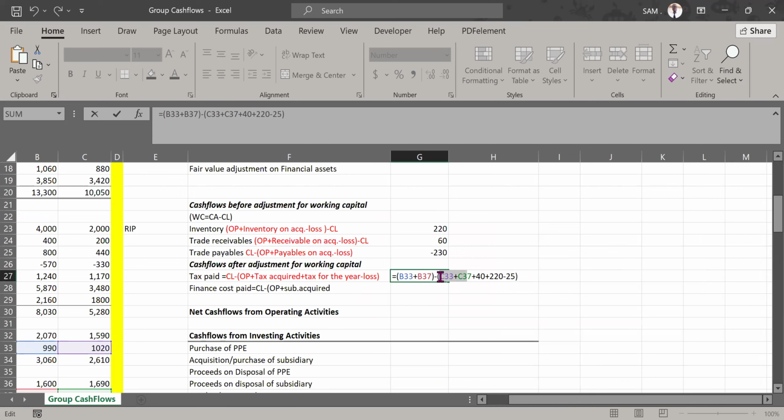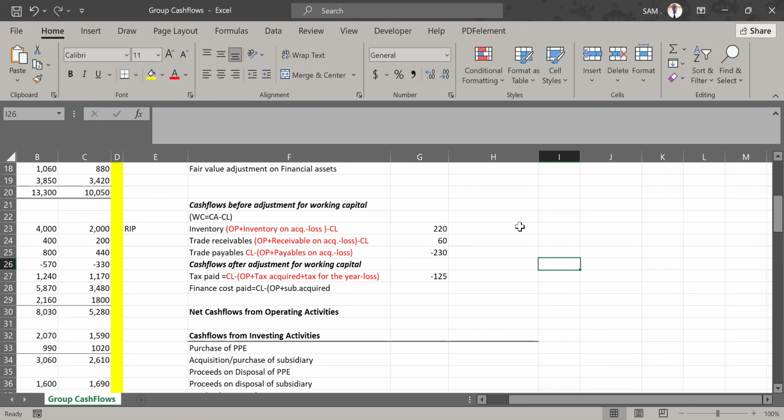Becky, I think that was Becky, before we go to the adjustments, did you do those? Yeah, that is what I've done. Let me check. I've done opening of deferred tax plus opening of current tax, minus... I know I'm wrong. Oh, you've seen where you went wrong. Okay. All right. Good.